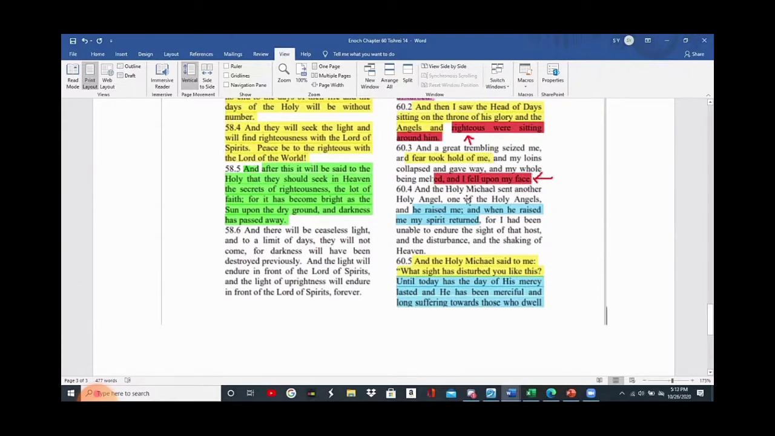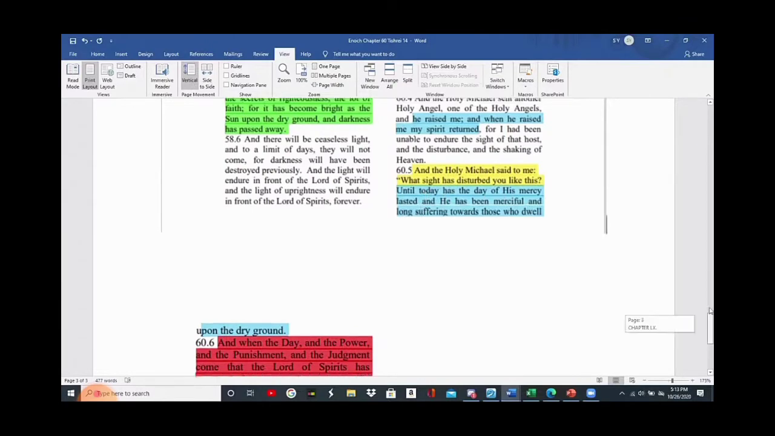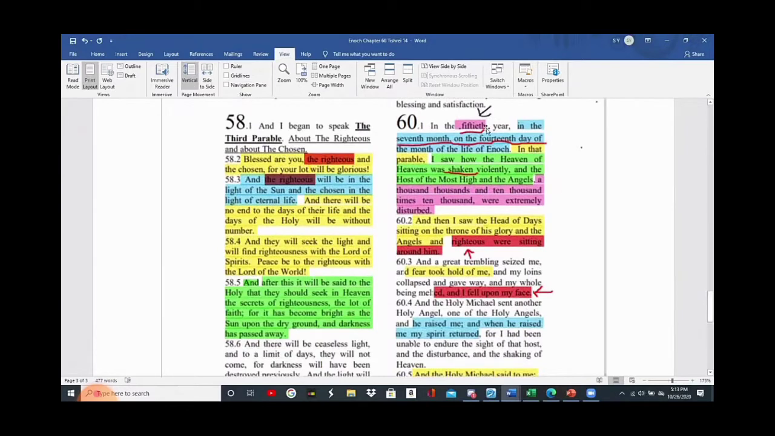And the holy Michael sent another holy angel, one of the holy angels, and he raised me. And when he raised me, my spirit returned, for I had been unable to endure the sight of the host and the disturbances and the shaking of heaven. Here it comes. And the holy Michael said to me, what sight has disturbed you like this? Until today has the day of his mercy lasted. What day? Until today has his mercy lasted? Until what day? In the 50th year, the 7th month, 14th day, until this day his mercy lasted?